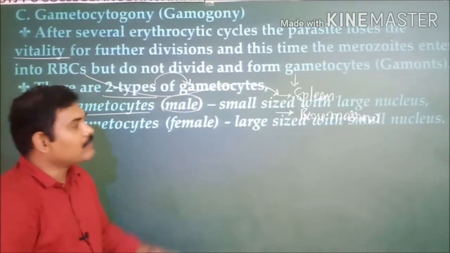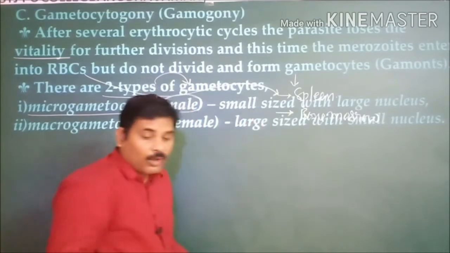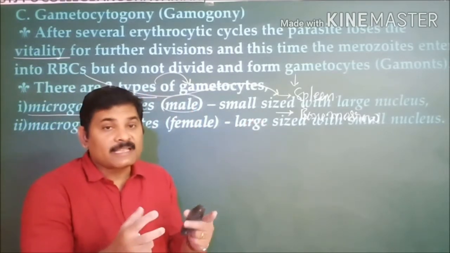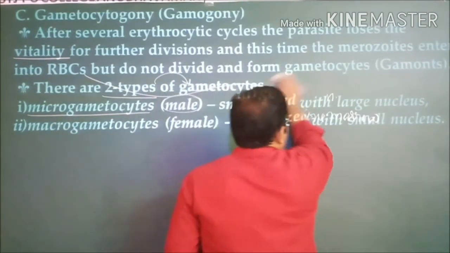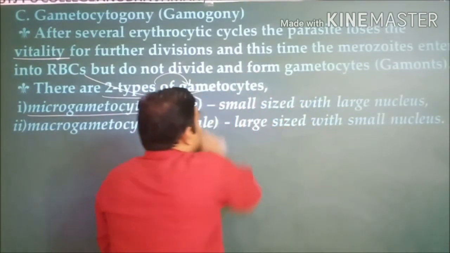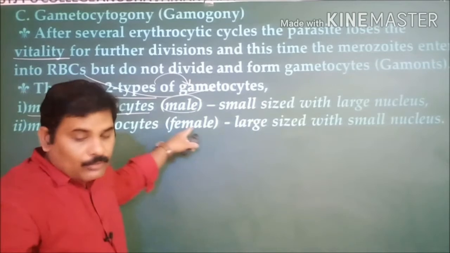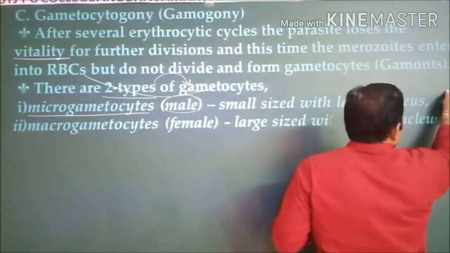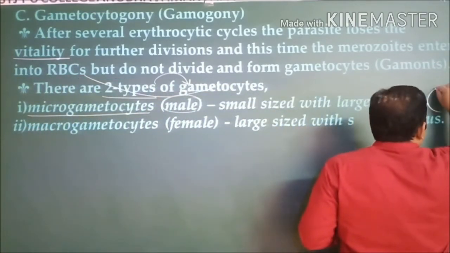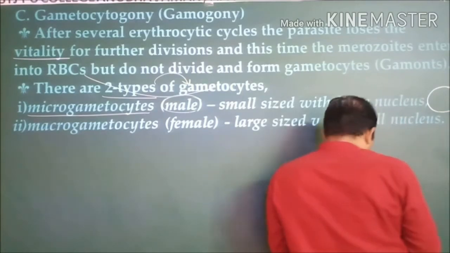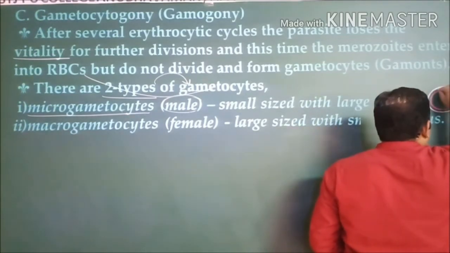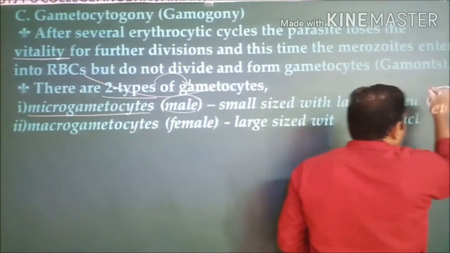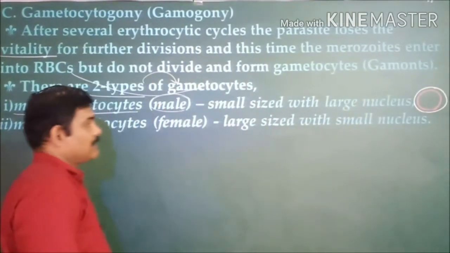When you see the structure of this one, it has a large nucleus as well as a small size. This is an important point. These microgametocytes are small in size, but the nucleus is larger. That is the characteristic feature.